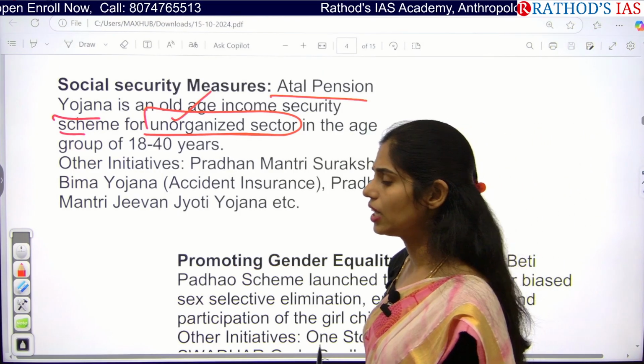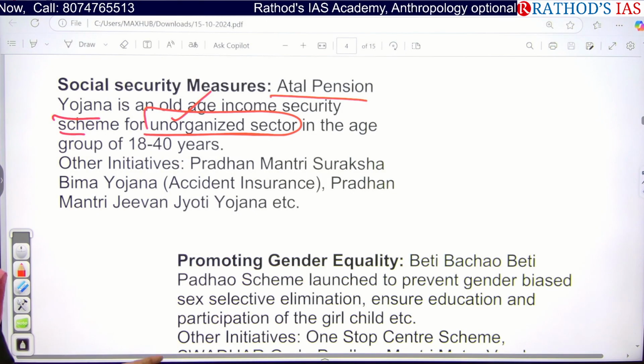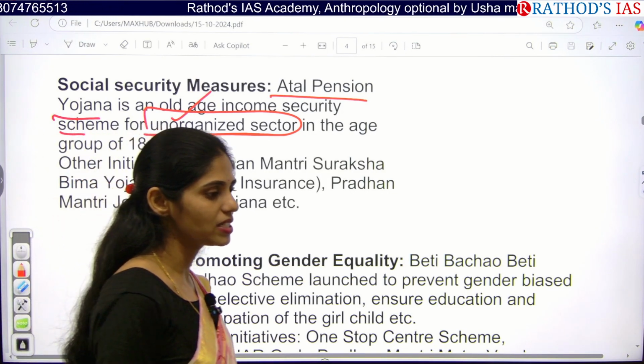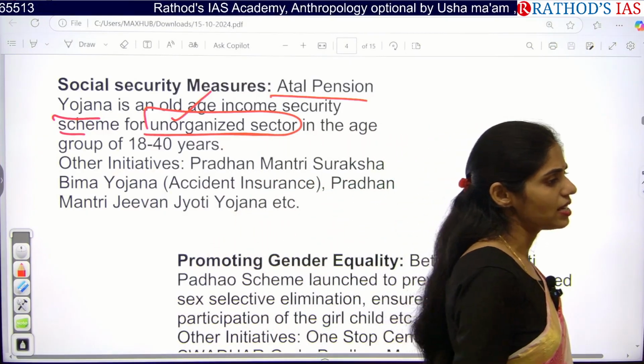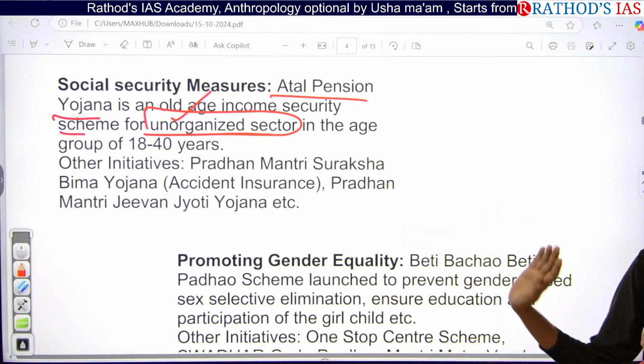And not only that, you can also add the Ayushman Bharat scheme and recent incentives regarding that, like people aged 70 years will be getting compulsory insurance. And you can see how the elderly will be benefited under that scheme.